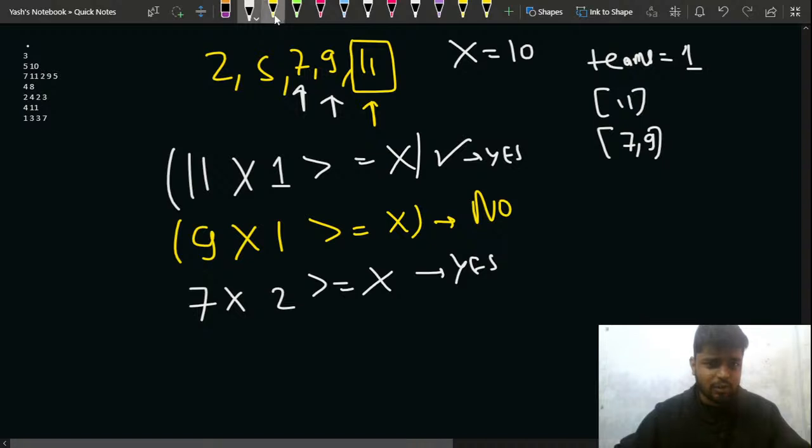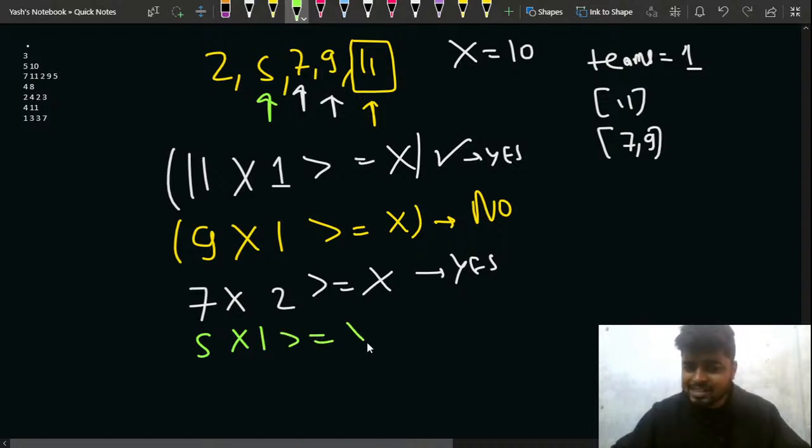After this what will happen? After this I move to this index. Now my count starts from 1 again, because I'm making a new team. So can I say that 5 into 1 is greater equal to x? No, that isn't the case. So this team will not be forming. Then I take 2 as well.